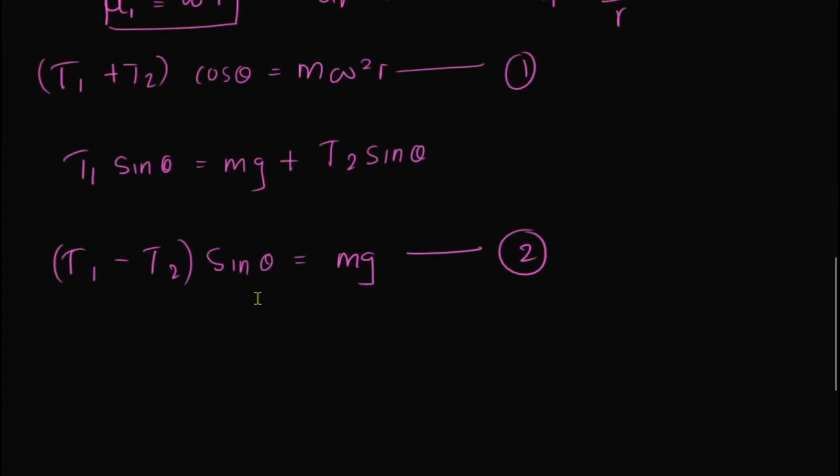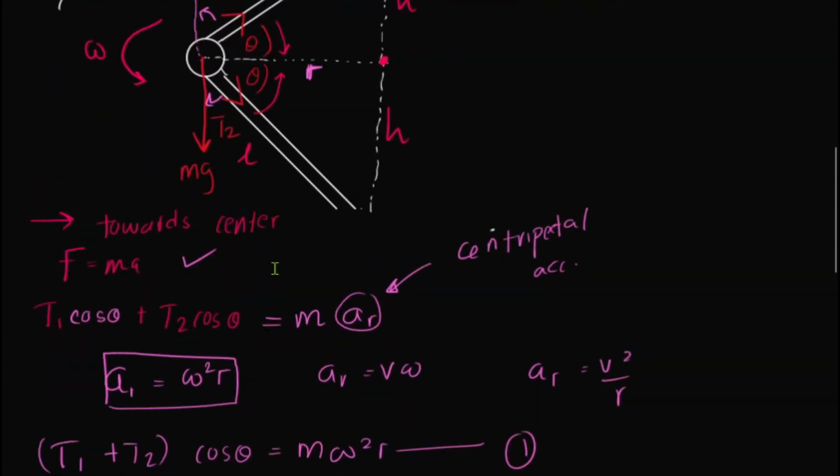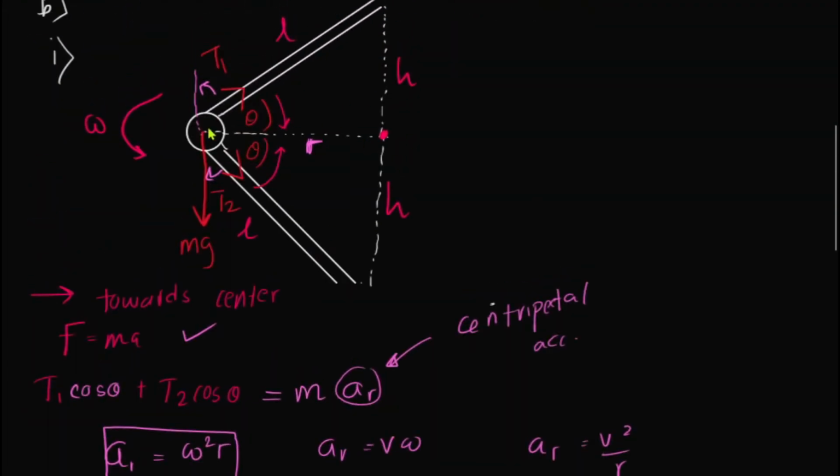Now I'm going to do a small simplification in the first equation. This r I do not know, but I can write r as L cos theta, because this is 90, right?